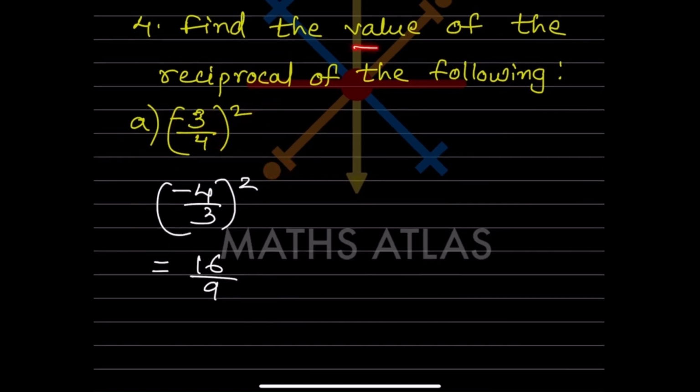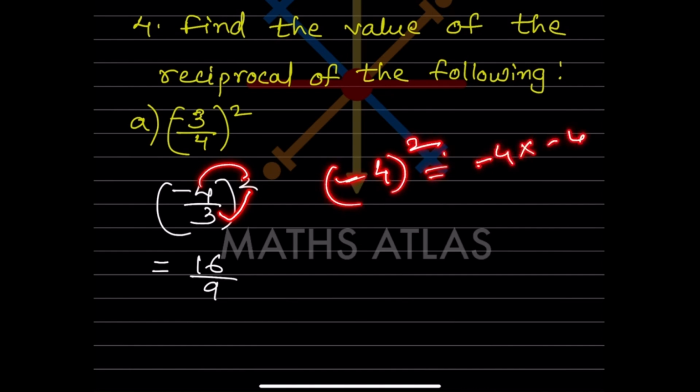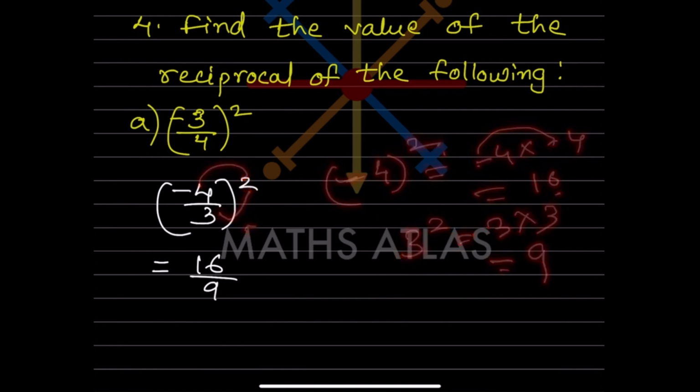So now we have to find the value. Value means we want the final answer. So now look at here. This type we have to multiply both of them by 2. So minus 4 into minus 4, that is going to be 16. Now these are 2, so that is going to be positive 1. Now 3 square means 3 into 3, that is going to be 9. So 16 by 9.